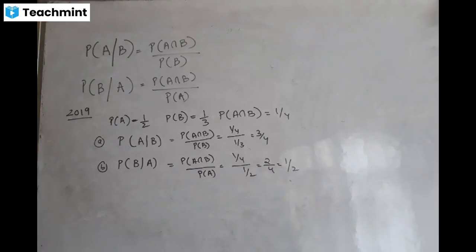Conditional probability means that we find the probability of one event under the condition that the event B has already occurred. Okay, so this was 2019. Everyone, please keep in mind the first question which the visiting examiner is going to ask you is conditional probability.